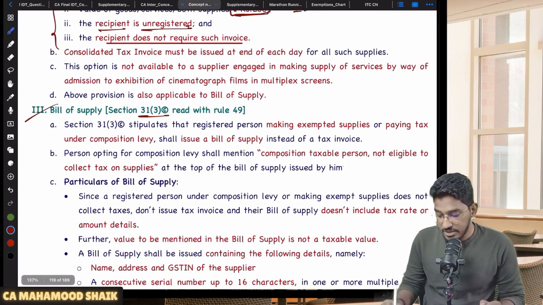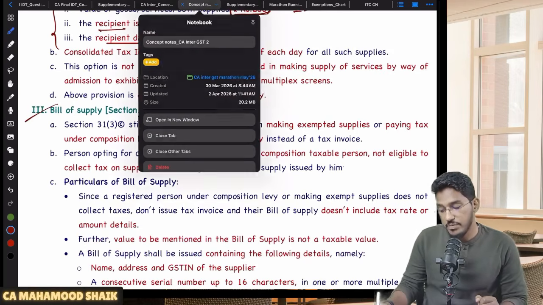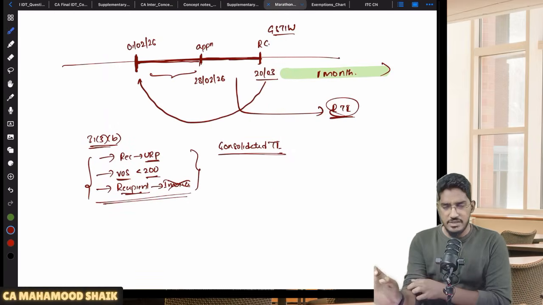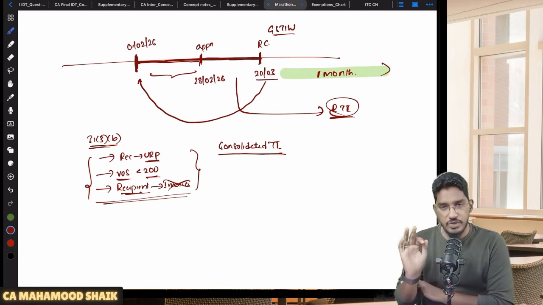Then section 31 subsection 3 clause C is there, which is talking about a document called bill of supply. Sir, what is this bill of supply? Bill of supply is very simple. In case you are a composition dealer,